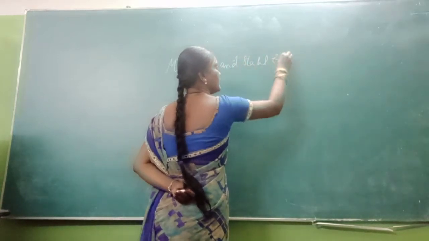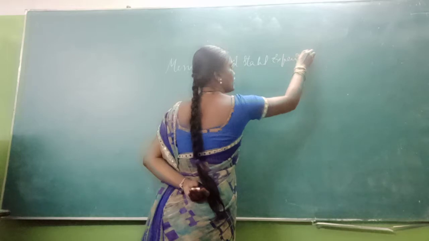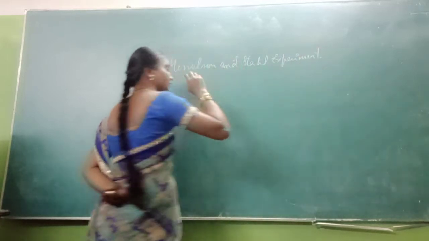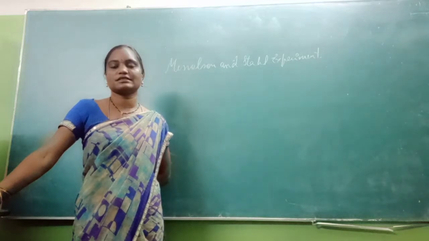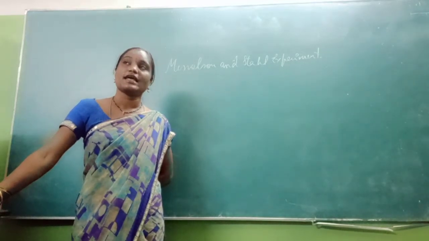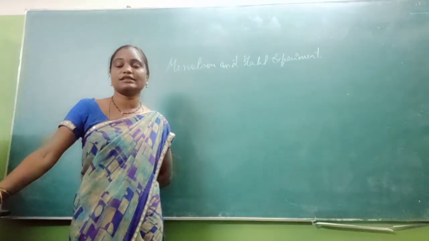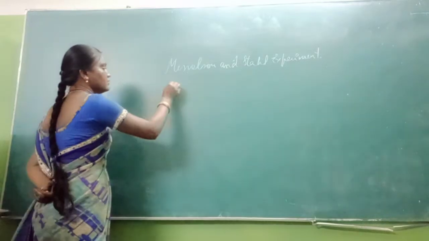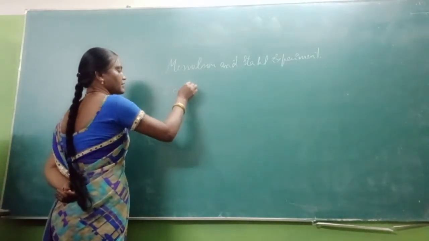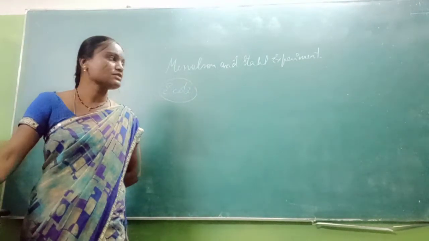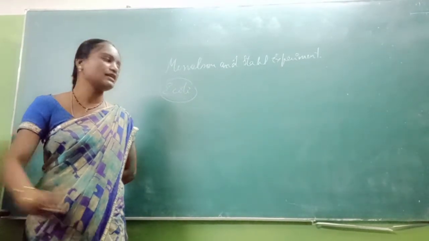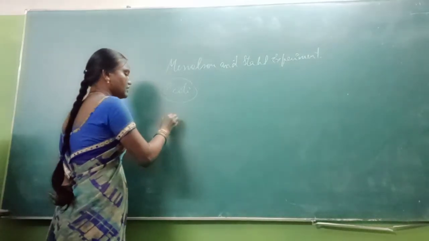The Meselson and Stahl experiment was first introduced by Meselson and Stahl in the year 1958. They initially took E. coli and left it to grow in a medium containing NH4Cl.